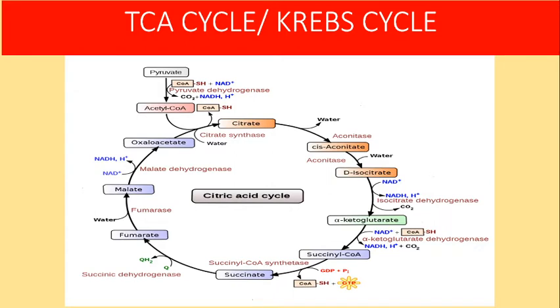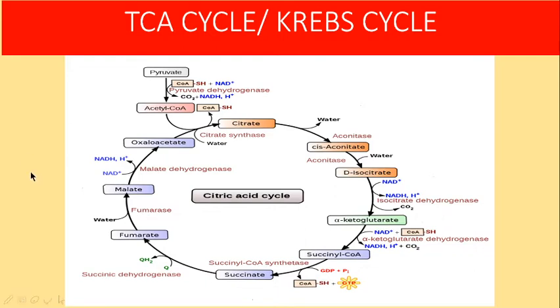This enzyme succinate dehydrogenase will be inhibited by malonate. So here there are 2 inhibitors. One inhibitor is fluoroacetate, which will inhibit the aconitase reaction step. Similarly, malonate will inhibit the enzyme succinate dehydrogenase. Next, fumarate will be hydrated to malate. We have to add a water molecule. This fumarate will be hydrated into malate with the help of the enzyme fumarase. This is an irreversible reaction.